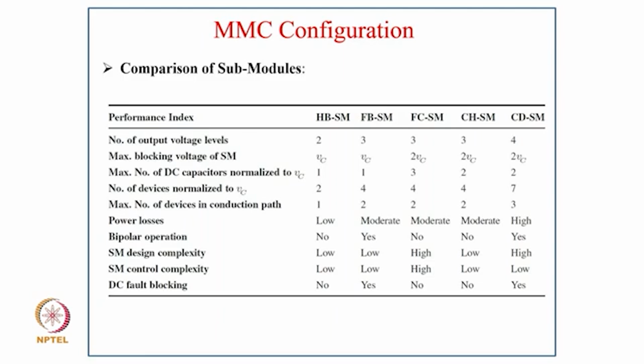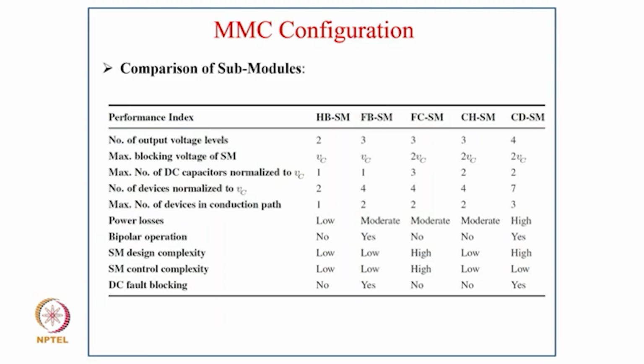The half bridge gives 2 levels, the full bridge gives 3 levels, and the CDSM gives 4 levels. The maximum blocking voltage is VC in the half bridge and full bridge, but in the flying capacitor and cascaded as well as CDSM it is 2 VC.